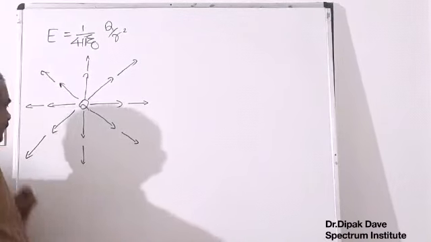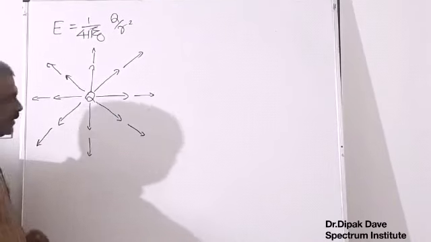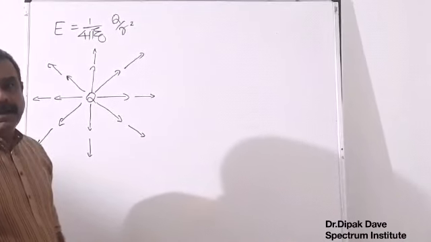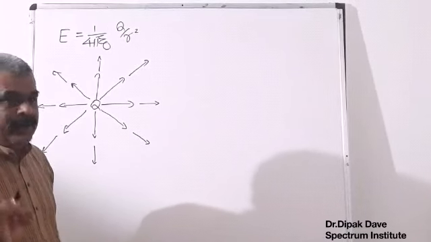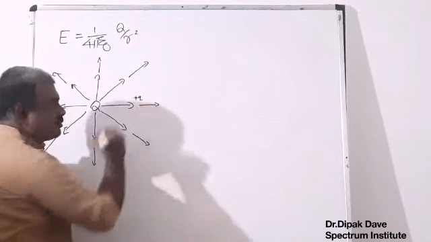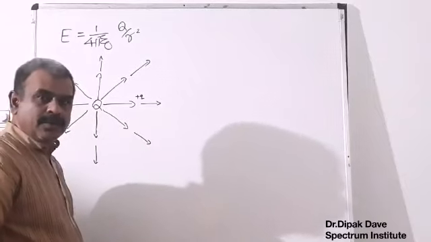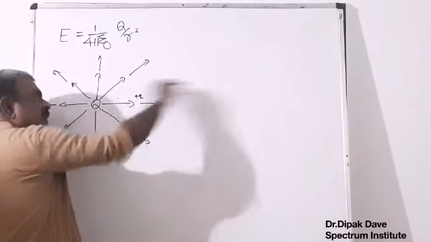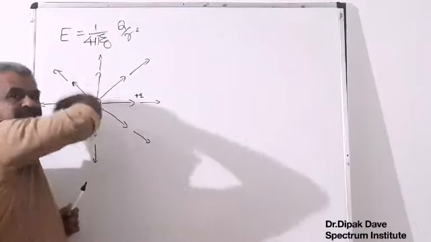Why? Because if you remember, we have discussed that electrical field intensity is force acting per unit positive charge. So if I put a plus q charge over here, then this plus q charge will be repelled by q. Repelled, so it is going in this direction. Or if I put it over here, it goes in this direction.